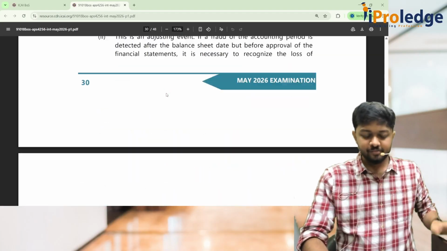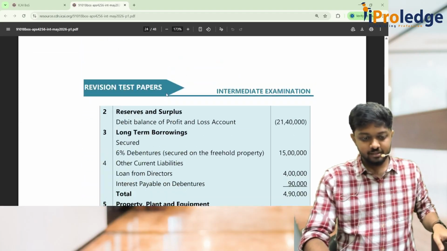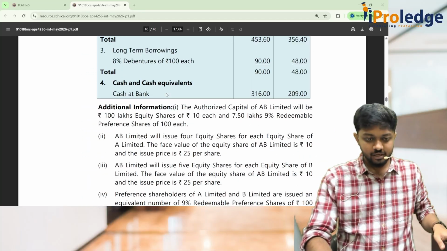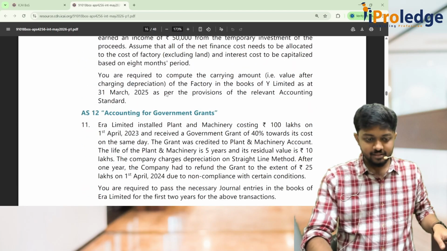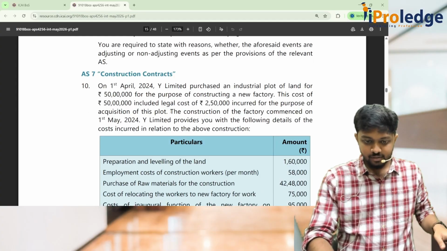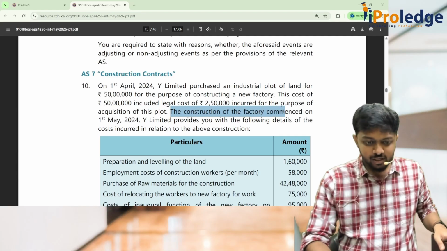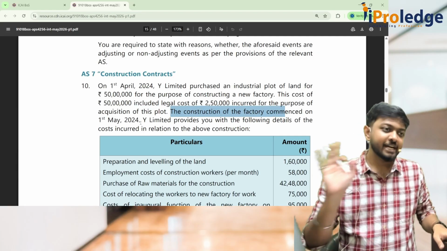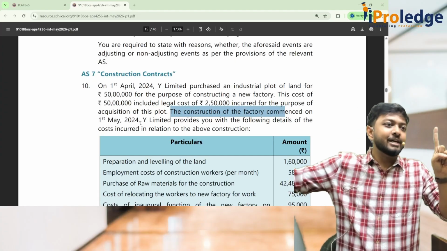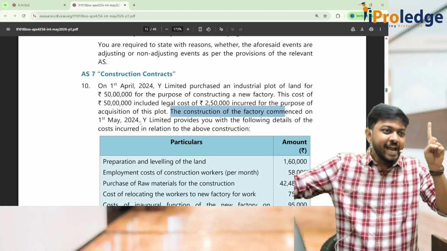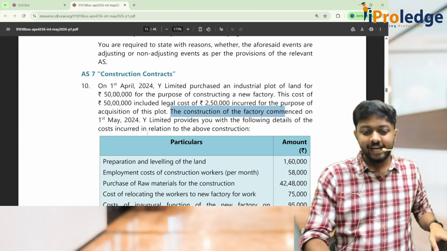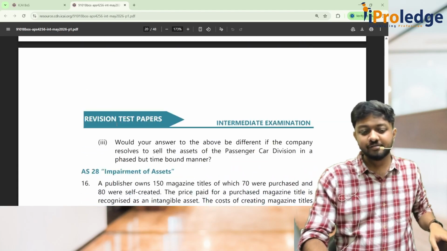See here. The construction of the factory commenced from 1st May. Correct, sorry. When did the construction get over? 31st December. So how many months? 8 months. So technically I have to capitalize for 8 only, but in the answer they have done it for 9 months. So it's a mistake. You can correct it.